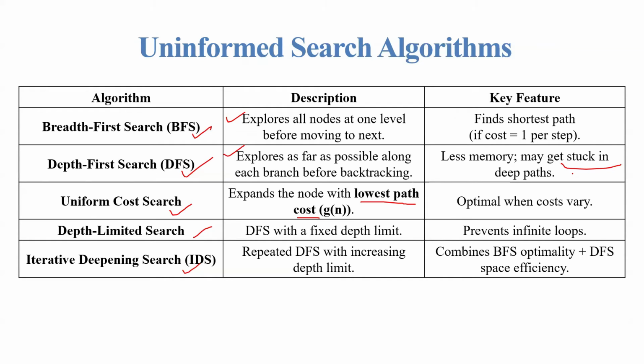Uniform cost search is optimal when cost varies. Depth limited search prevents infinite loops. And iterative deepening search combines BFS optimality plus DFS space efficiency.